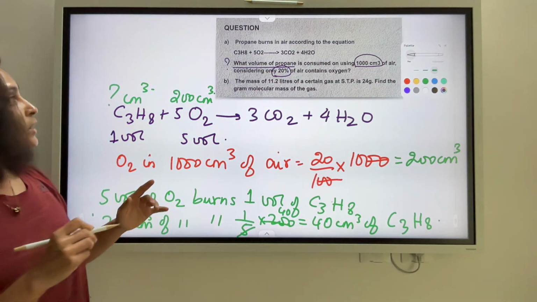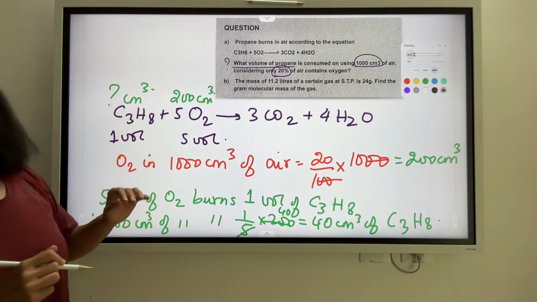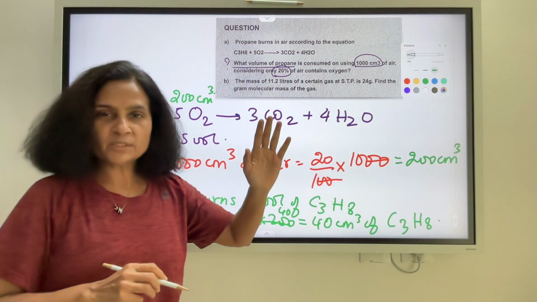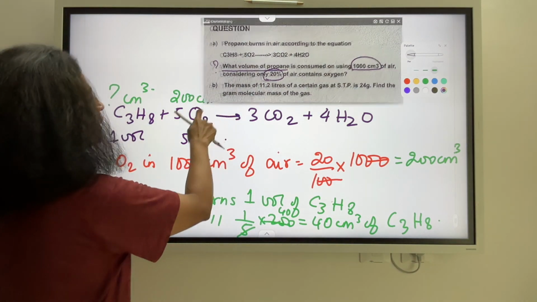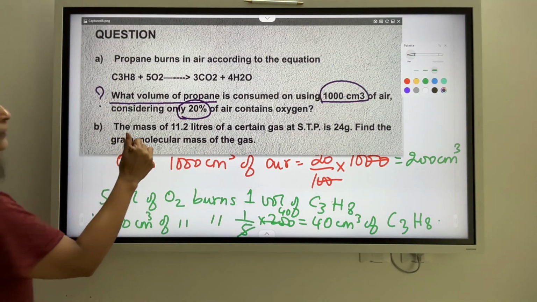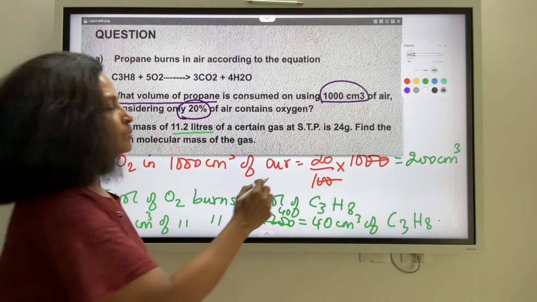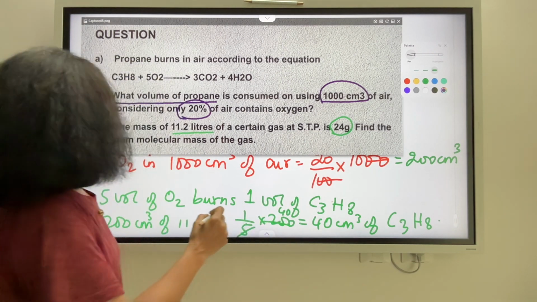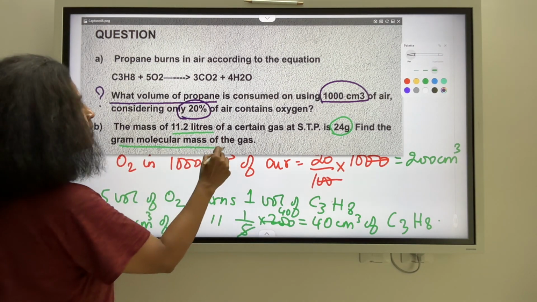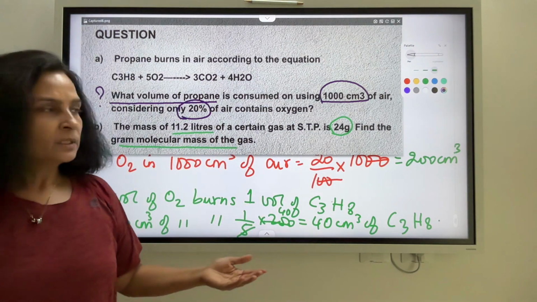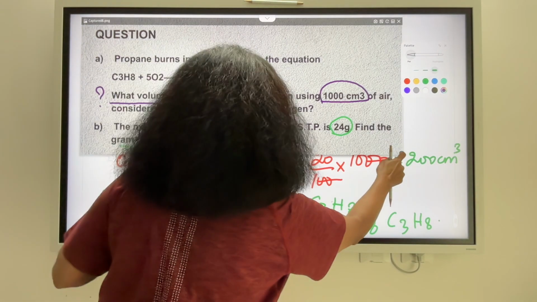Now the second part of the question is very different. It's a completely different question, in no way related to A. The mass of 11.2 liters of a certain gas at STP is 24 gram. Find the gram molecular mass of the gas. Now this is quite simple, right? Now how do we find it?